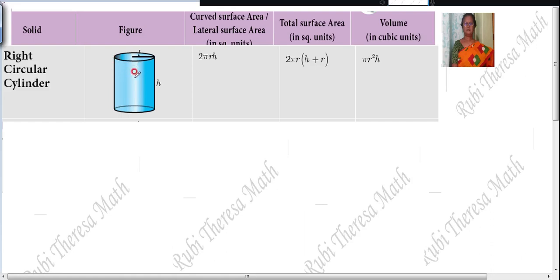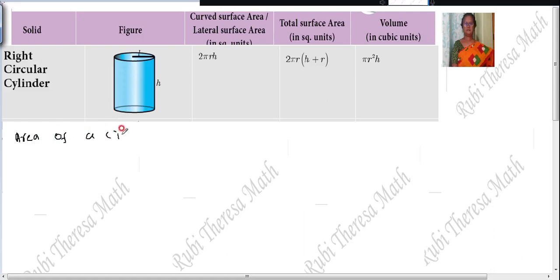So to recall and to memorize this, first you should know the basic formula. What is this shape at the base? Circle. So area of a circle.